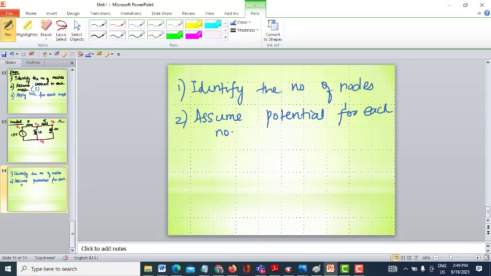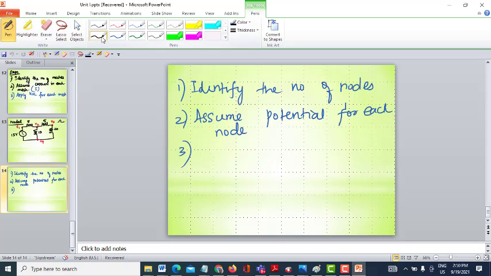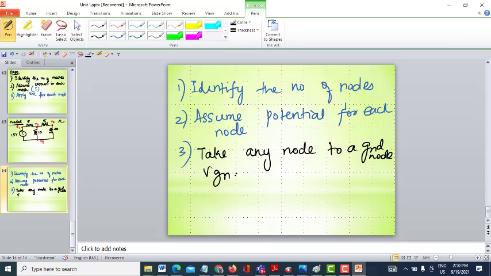After assuming potentials, what should I do? So here, what shall I do? I need to take any node to be a ground node, whose potential is 0. Okay, V ground is equal to 0.